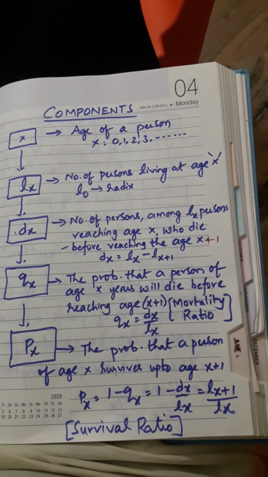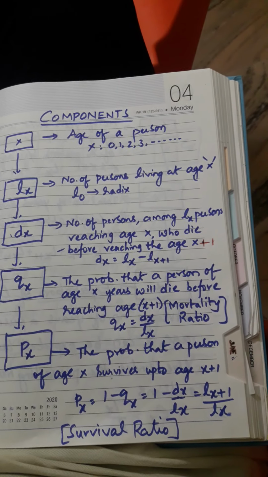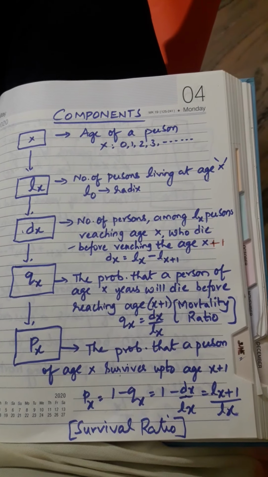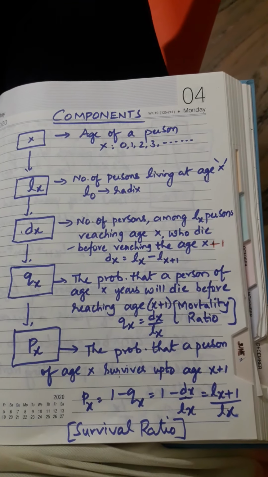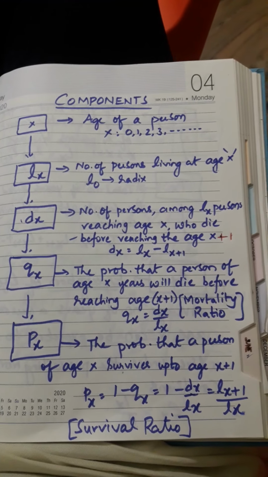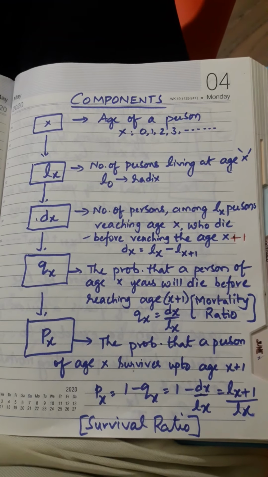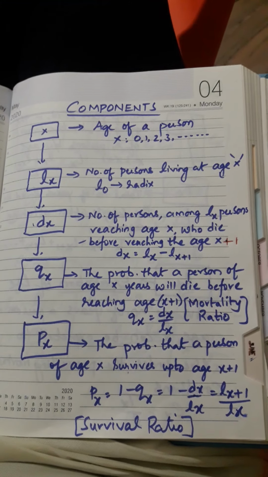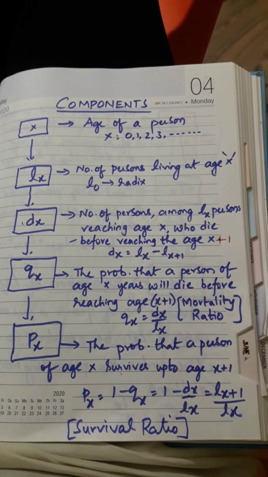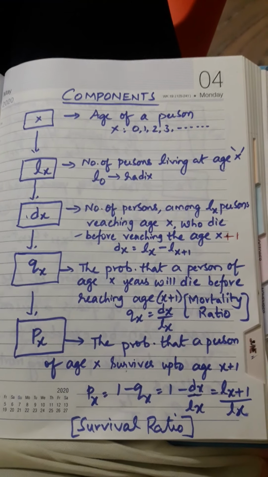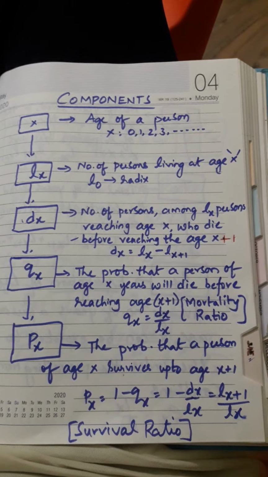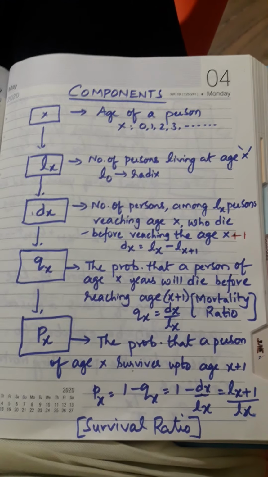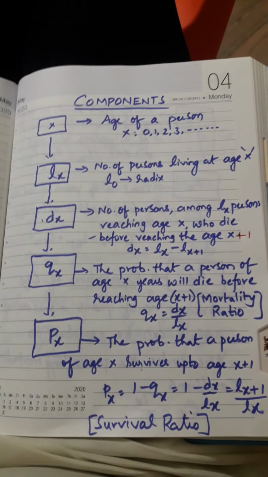Now dx means, among all these lx cats of age 2, how many cats die before reaching the third year? That is called dx. Next, qx: you have taken how many are going to die before reaching x plus 1, and here the chance of dying before reaching age x plus 1, the probability, you are calculating in qx.